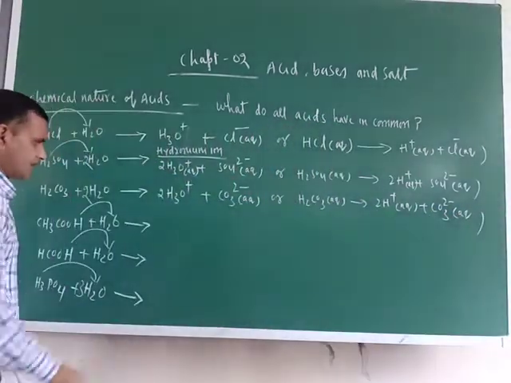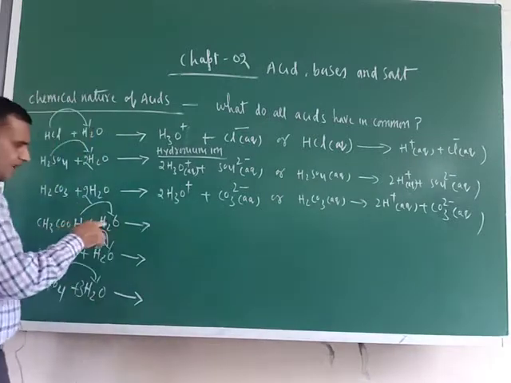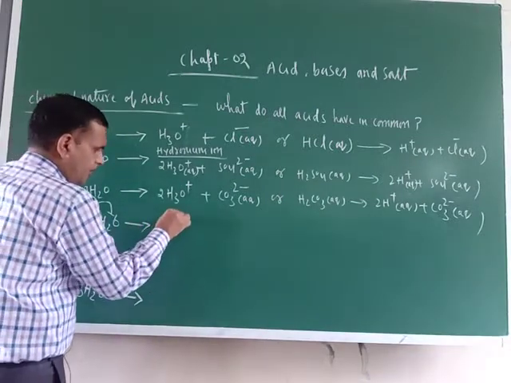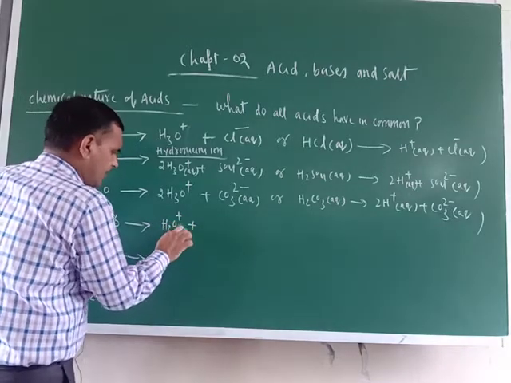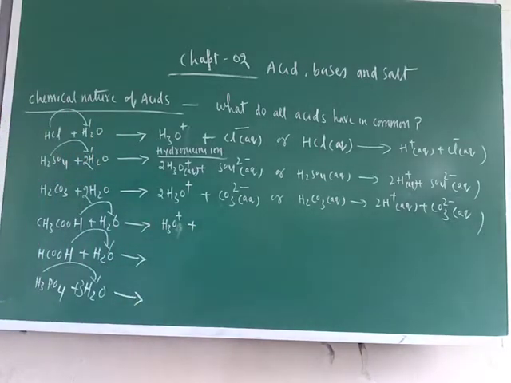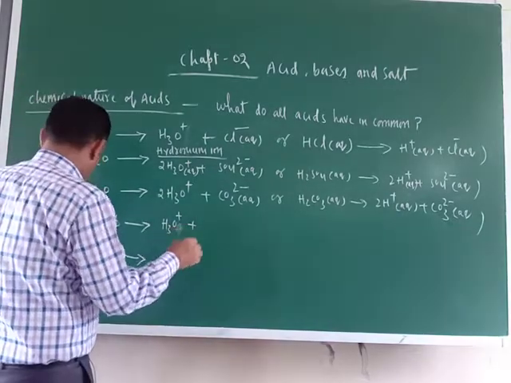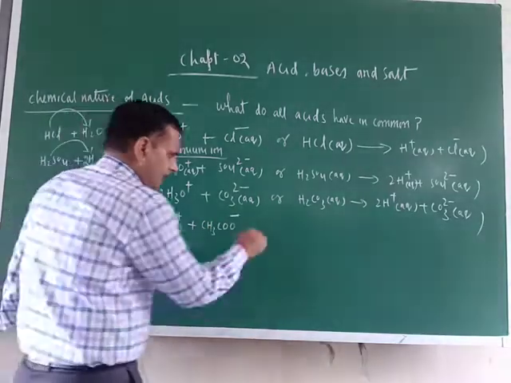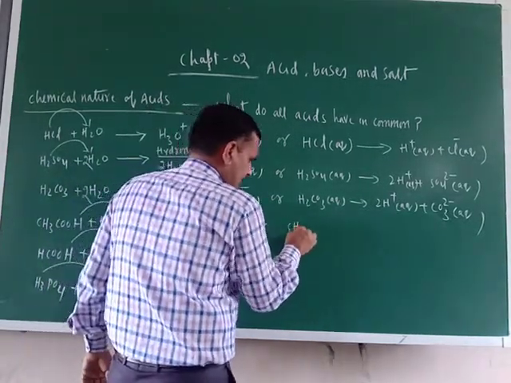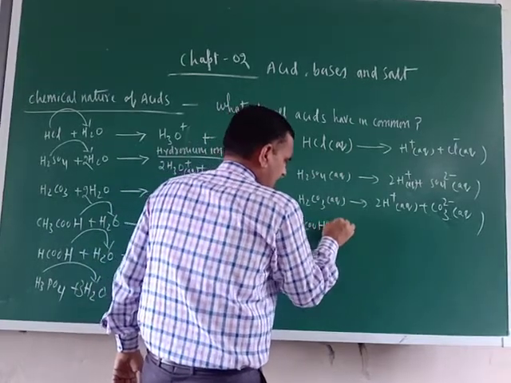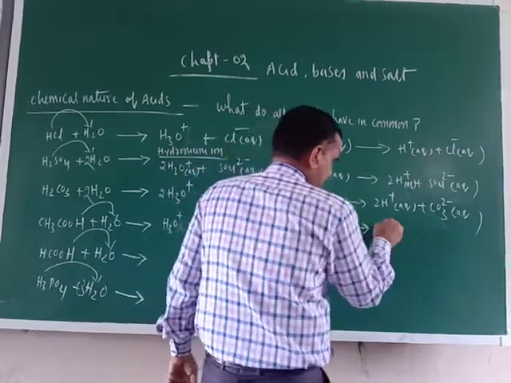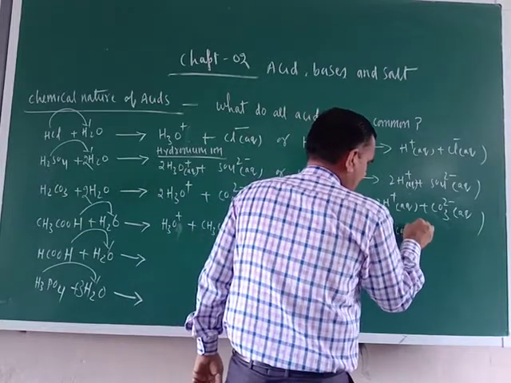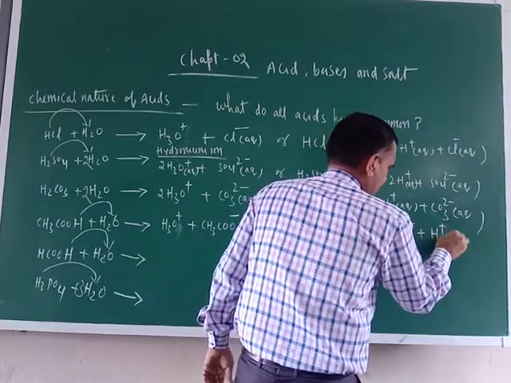Okay. Next one is here H. Now this H will come here, so H3O positive. Write down here also. There is no need to write aqueous because already you have written water molecules here, plus here CH3COO negative, acetate ion. Or you can write like that CH3COOH aqueous, and here CH3COO negative plus H positive aqueous.